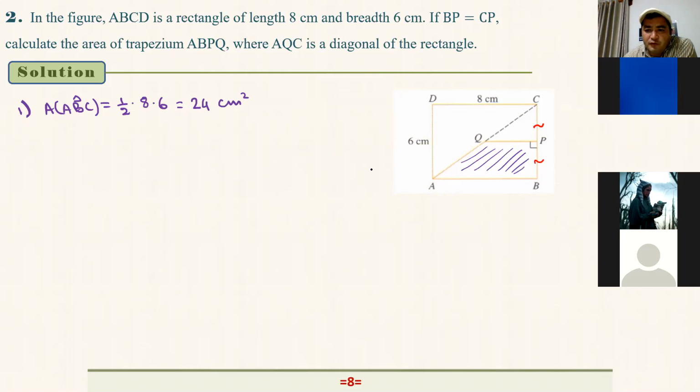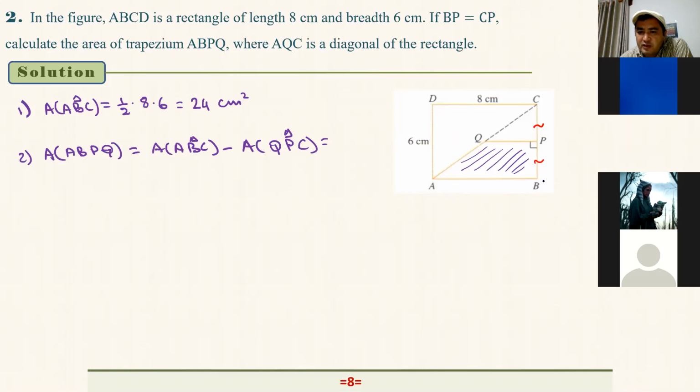Now from this area, if I just subtract the area of QPC, we will get the area of the trapezium. So number 2 is the area of the trapezium ABPQ. ABPQ is equal to the area of triangle ABC minus the area of the small triangle QPC. As you see here, the big triangle minus the small triangle gives us this.